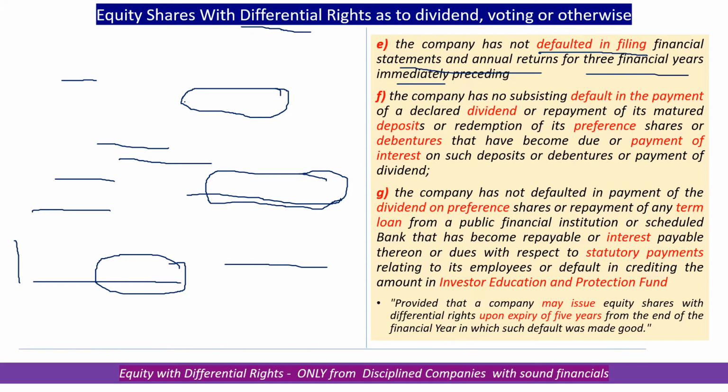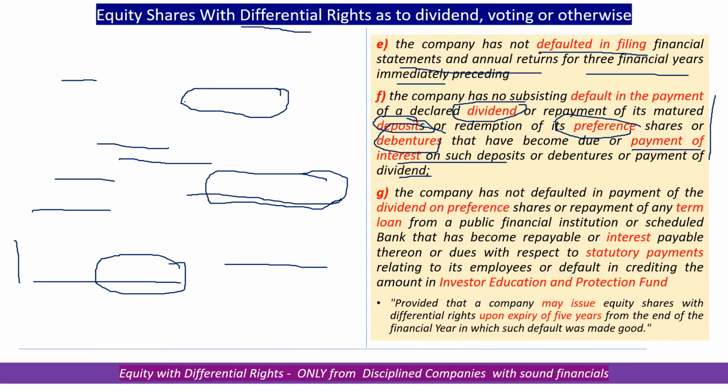And there should be no default on declared dividend payments, no default on repayment of matured deposits, and anything which is due for redemption in preference or debentures, it should have been paid on time, and all payment of interest on such deposits and debentures or dividend should have been timely done. We are talking of financial discipline in terms of payment of dividend, repayment of debentures, preference shares, and repayment of deposits and interest thereon.